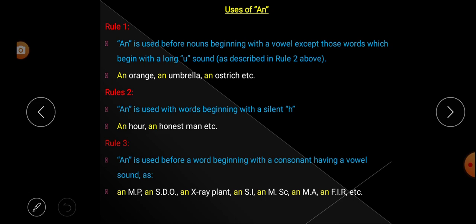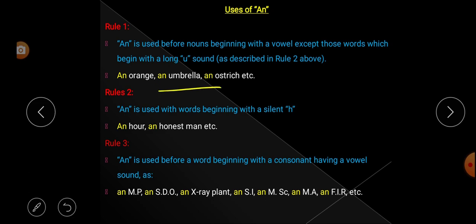But except above, like a long U sound. Before the long U sound and before a compound word starting with 1, in that case we don't use article an. Everywhere else, any noun beginning with a vowel, that means A, E, I, O, U, there we have to use article an. Let us go through some examples. An orange. Orange is a noun and this orange begins with O. O is a vowel. That's why we have used article an.